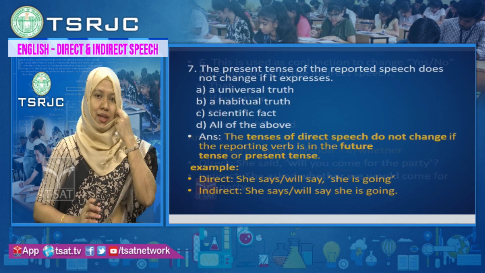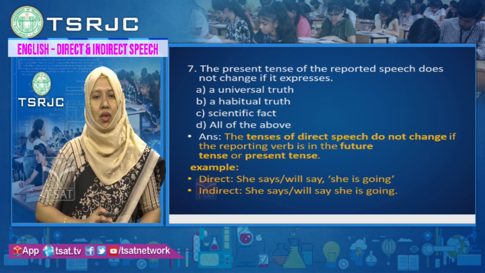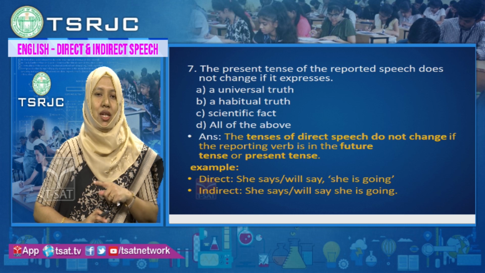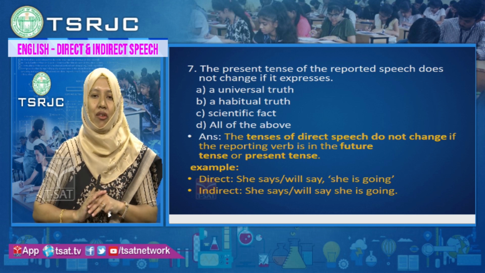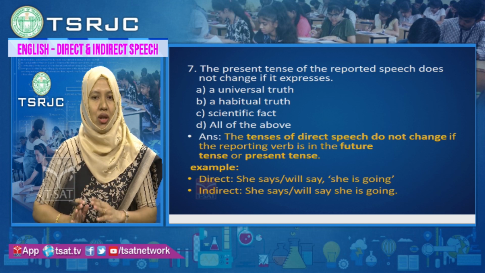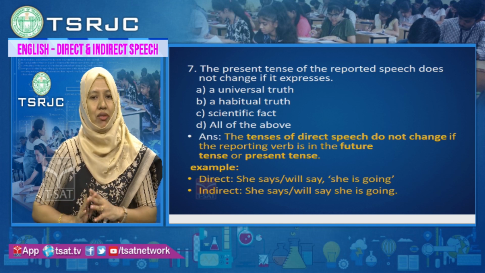Remember this rule. The present tense of the reported speech does not change if it expresses universal truth or habitual truth or scientific fact. All the tenses change, but these will never change, they will remain unchanged. Always the present tense in universal truth, habitual truth or scientific facts will be same, the verb will not change.